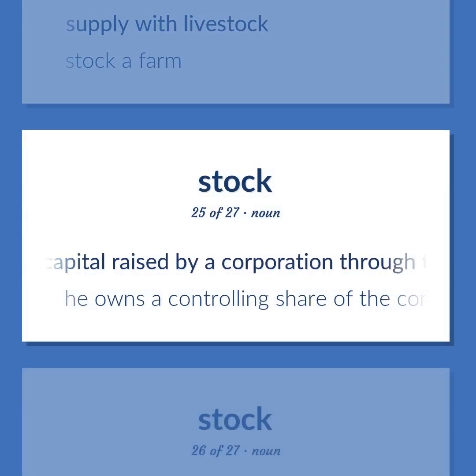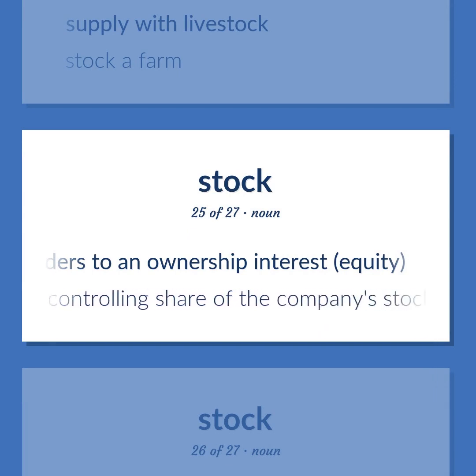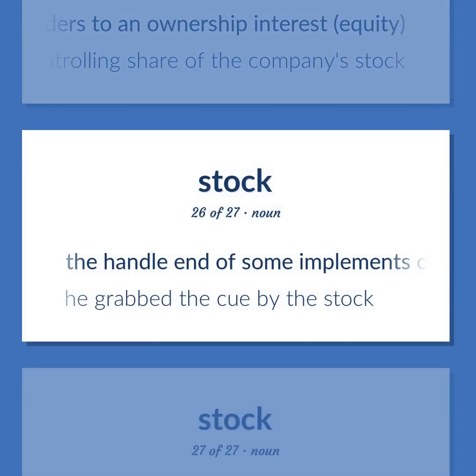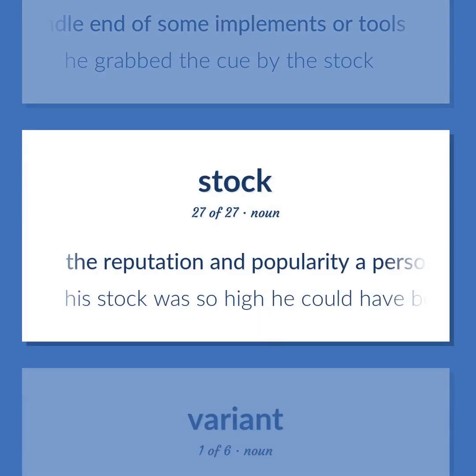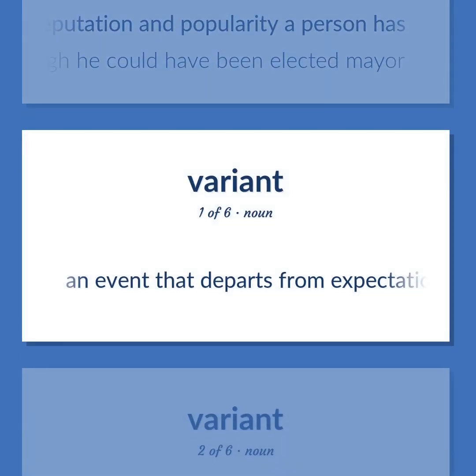The capital raised by a corporation through the issue of shares entitling holders to an ownership interest, equity. He owns a controlling share of the company's stock. The handle end of some implements or tools. He grabbed the cue by the stock. The reputation and popularity a person has. His stock was so high he could have been elected mayor. An event that departs from expectations.